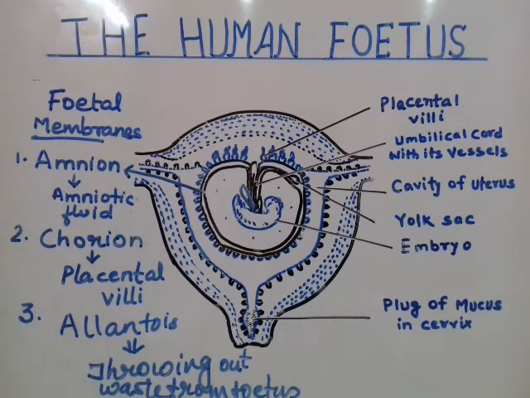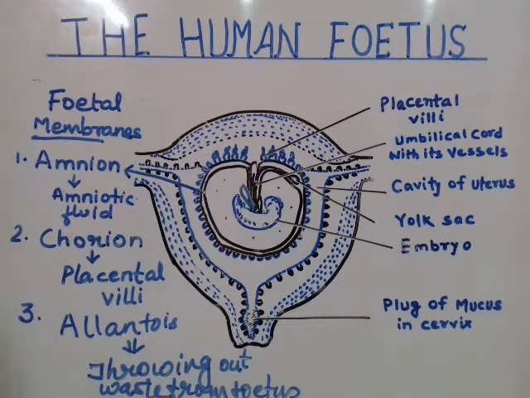So we have to remember about the extrafetal membrane, the extraembryonic membrane that surrounds the fetus. There is another one also called yolk sac, whose function is yet to be defined. It has no function as far as human fetus development is concerned. So we came across the extraembryonic membranes that surround the fetus and help in development: the placenta, amnion, amniotic fluid, and the umbilical cord, the structure which connects the fetus with the placenta and helps in exchanging material in and out of the fetus body.